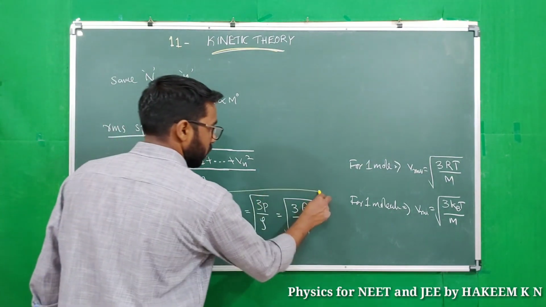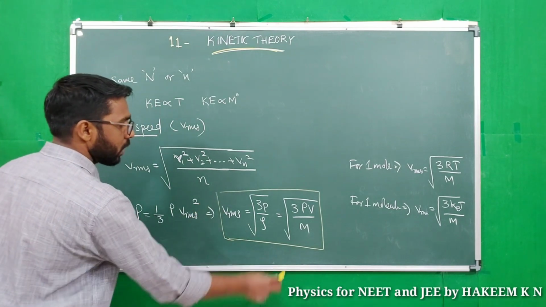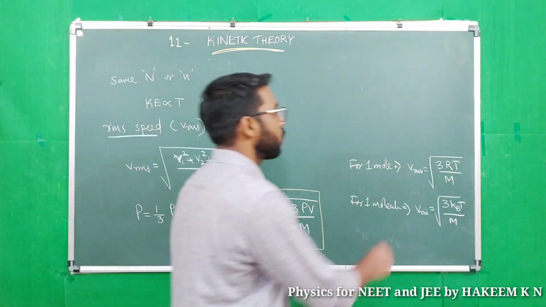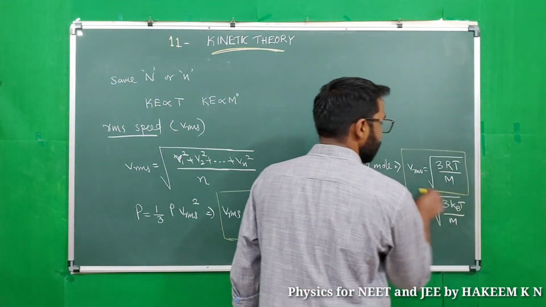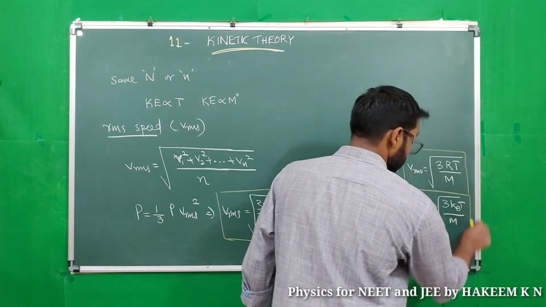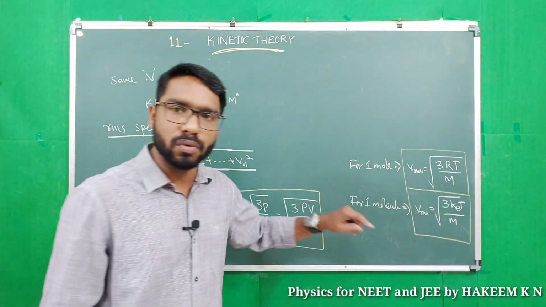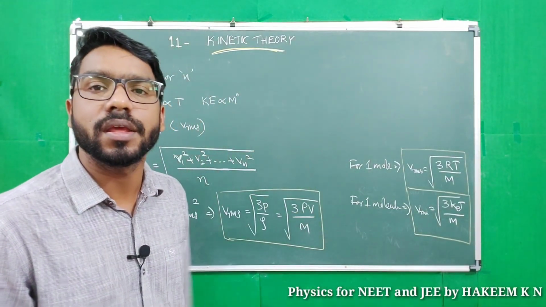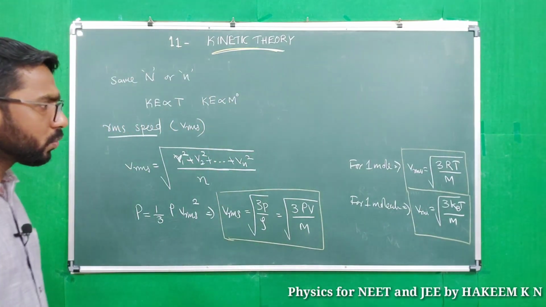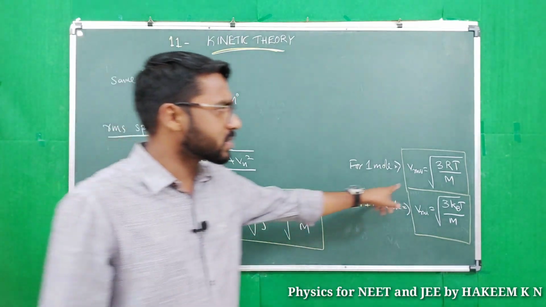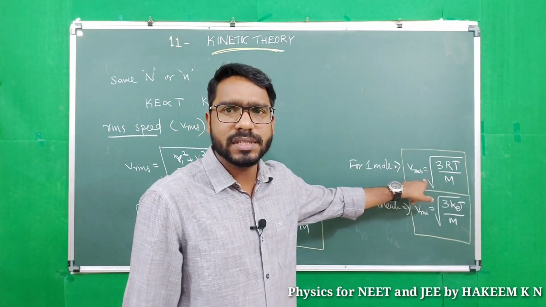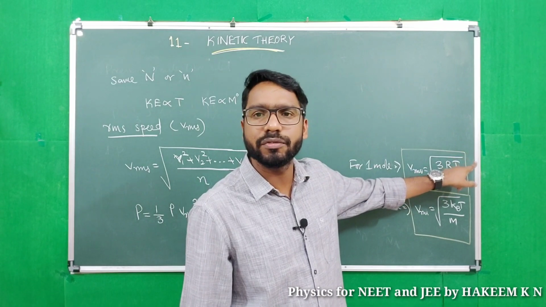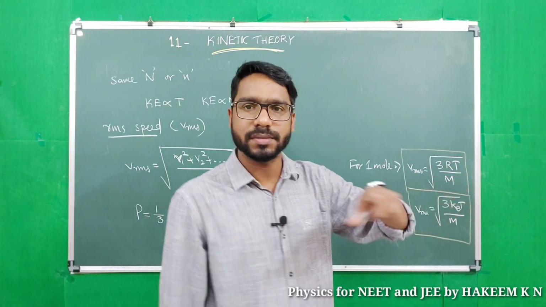Okay, root of 3 PV by m, or root of 3p by rho, or for one mole it is root of 3RT by m, and for one molecule it is root of 3 kBT by m. Now you can see here Vrms is proportional to square root of temperature by mass.